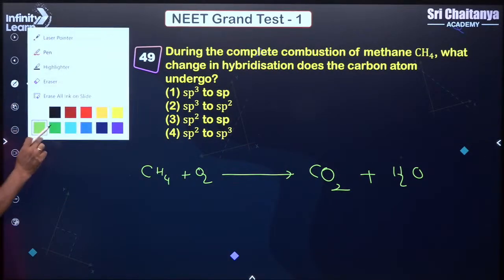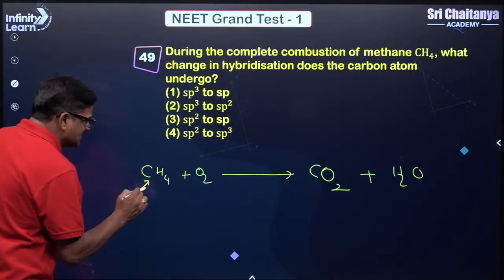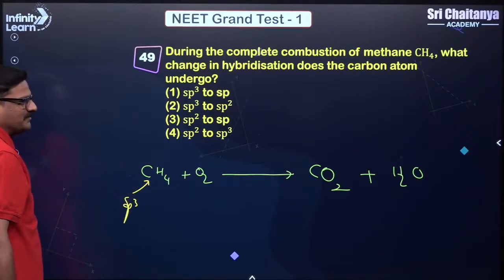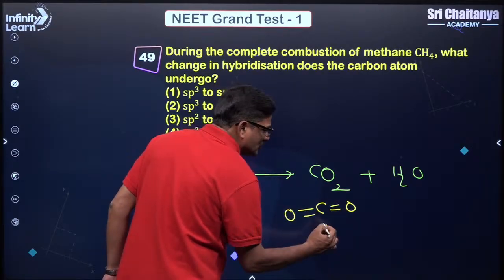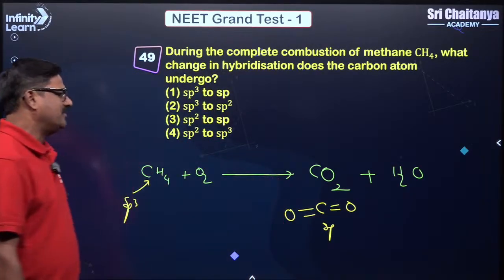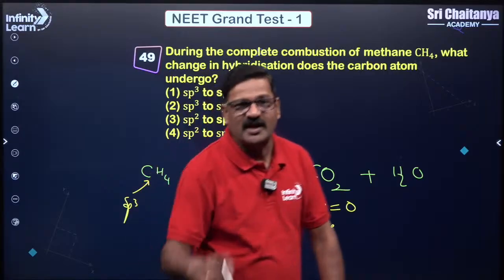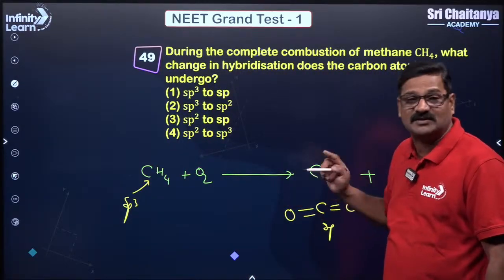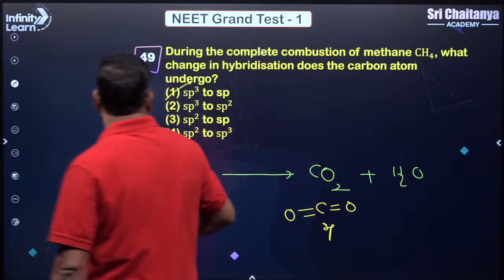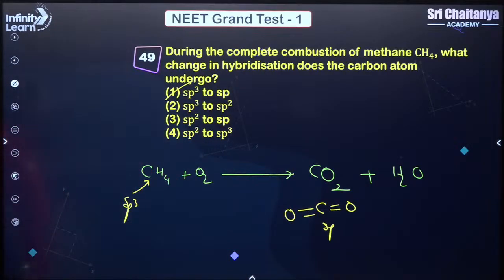In alkane, carbon undergoes sp3 hybridization. In carbon dioxide, carbon is linear, so that is sp hybridization. इस केस में कार्बन का जो hybridization है sp3 से sp तक बदल रहा है. So sp3 to sp is the correct answer, my dear children.